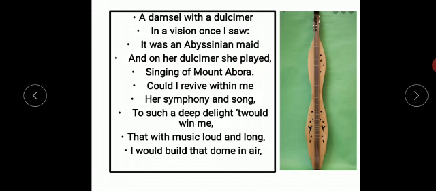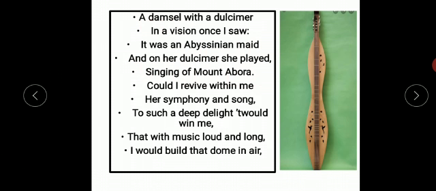And in his vision, he saw a damsel, which means a maiden or a girl, who was playing a dulcimer. You can see a dulcimer on your screen right now. Okay, so she was playing a dulcimer, and this girl was an Abyssinian girl. Abyssinian maid means she belonged to Abyssinia. She was playing on the dulcimer and she was singing about Mount Abora.